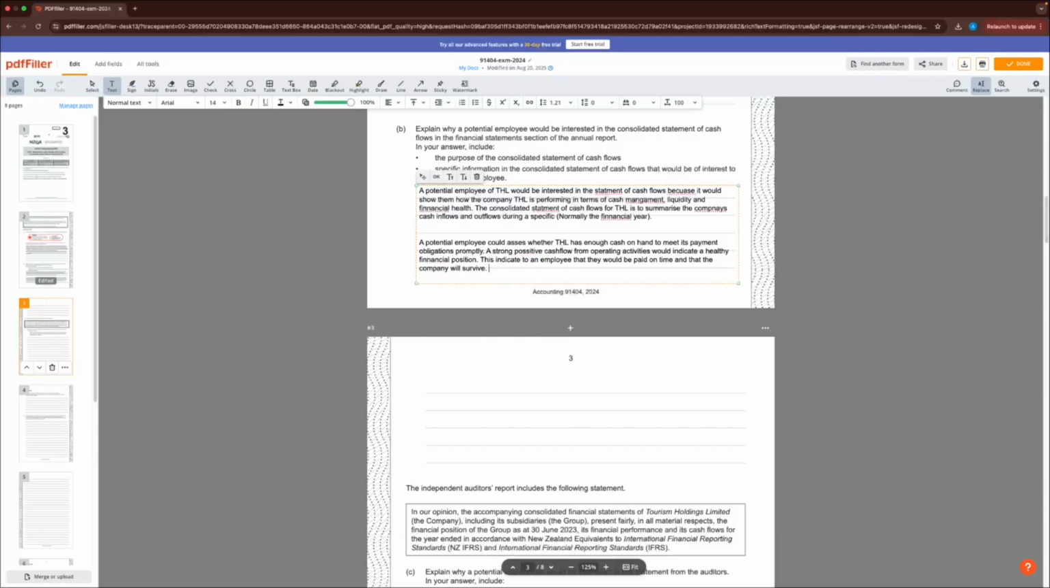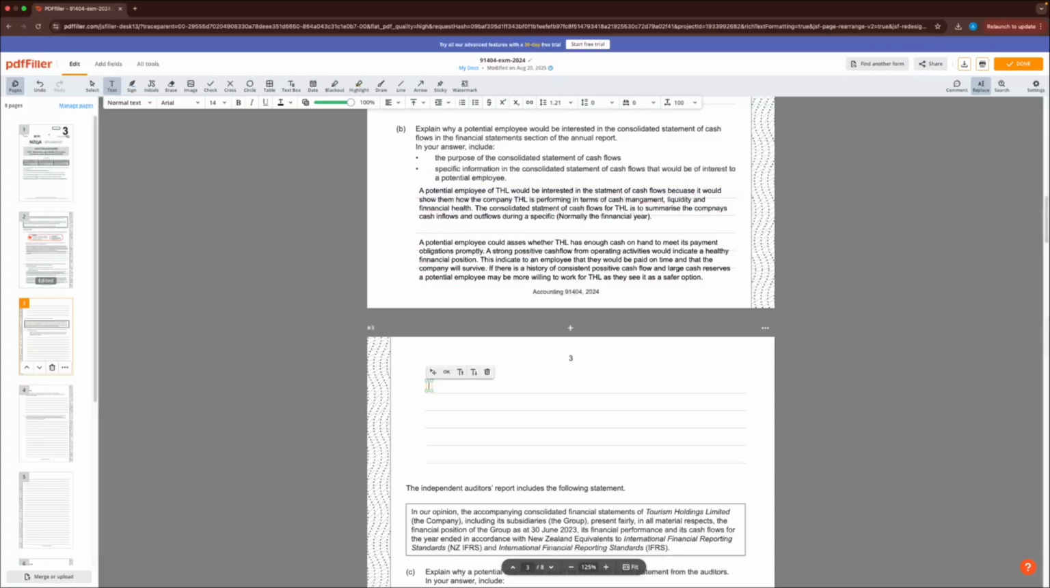Just expanding on that a little bit more, guys, what we might say is just one more sentence, really drilling it in. We could say, if there's a history of consistent positive cash flow and large cash reserves, a potential employee may be more willing to work for THL as they see it as a safer option.